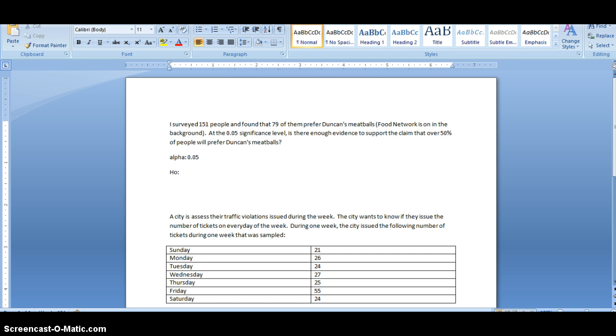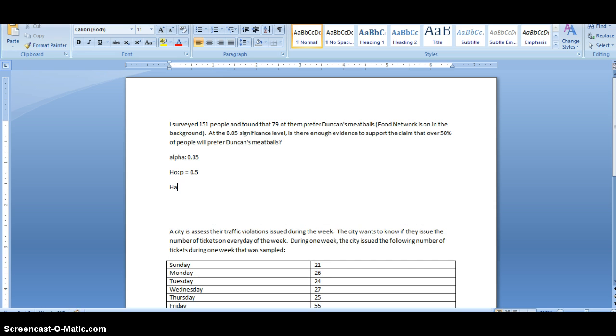The next thing you might want to determine is what your null hypothesis is. In our case here, we'd say that our null hypothesis, it's not mu, this is p, is equal to 0.5, and our alternative hypothesis is that p is greater than 0.5. Again, remember the claim says over 50%, so that's greater than.